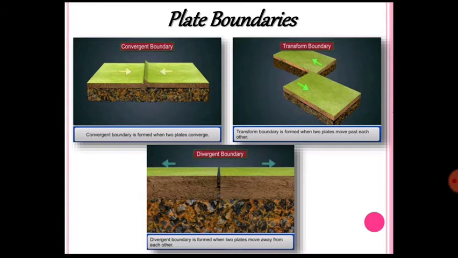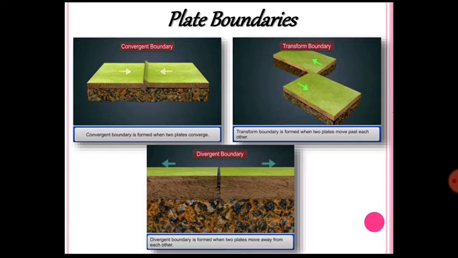If the two plates, again I am telling you, are moving away from each other, definitely there should be a crack, and from that crack the molten magma from the asthenosphere will definitely come out, and it will cool and form a volcanic mountain over there. So this kind of plate boundary is quite constructive. So another name of the divergent plate boundary is the constructive plate boundary.